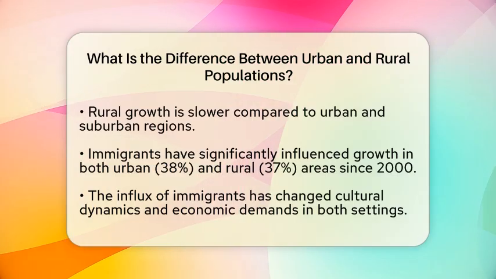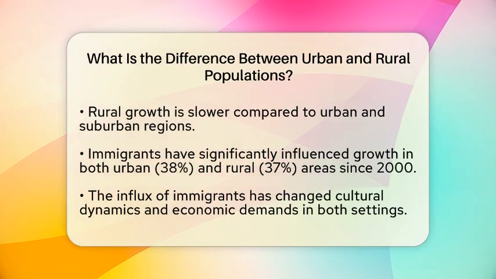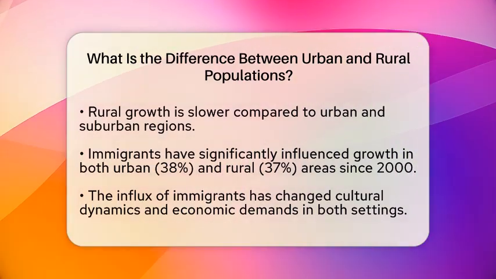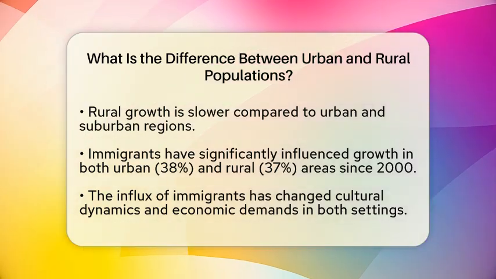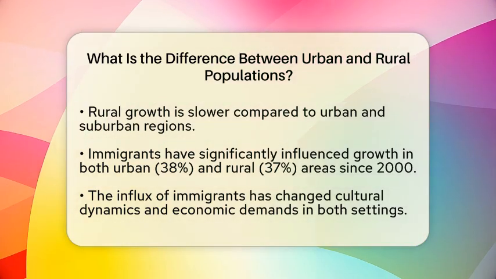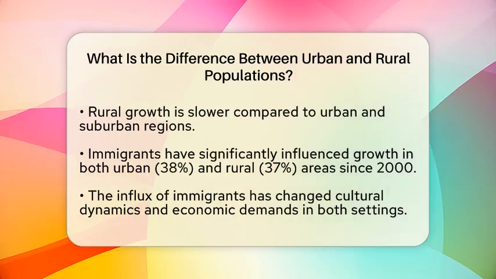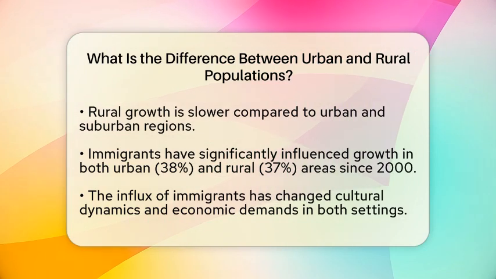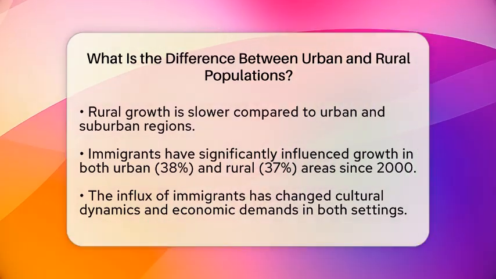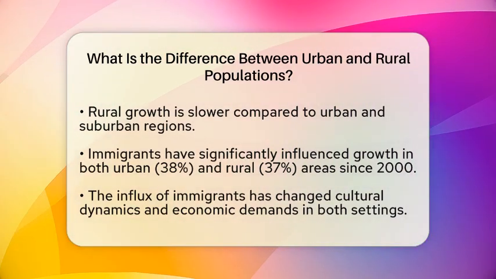Demographics also play a role in these differences. Immigrants have significantly contributed to growth in both urban and rural areas. Since the year 2000, immigrants have accounted for 38% of urban growth and 37% of rural growth. This influx of people has changed the cultural landscape and economic demands in both settings.